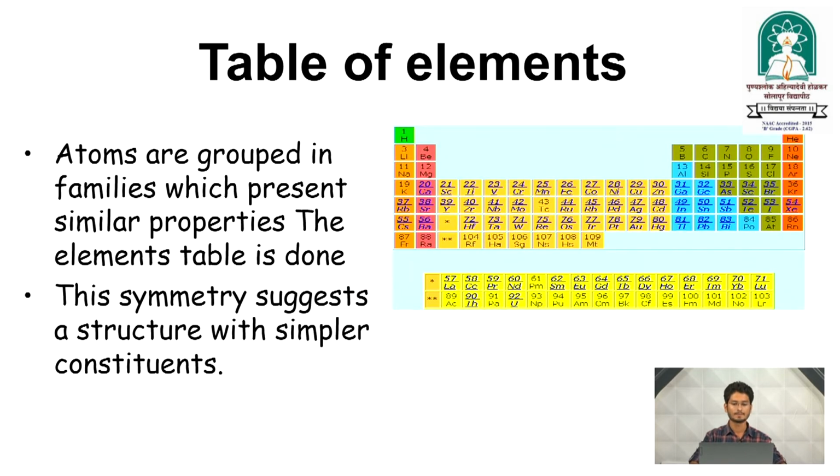After that comes the table of elements. Knowing all those theories and atoms, all the atoms had to be situated in a particular manner. That is why we generated a table, which we now call the periodic table. The atoms are grouped in families with similar properties. This symmetry suggests a structure with simpler constituents.